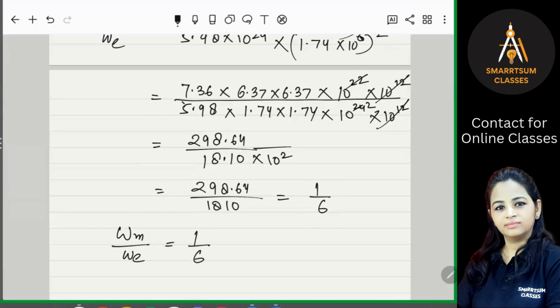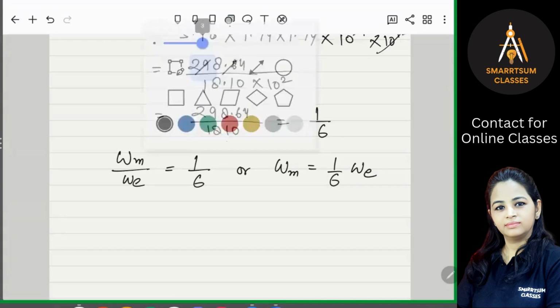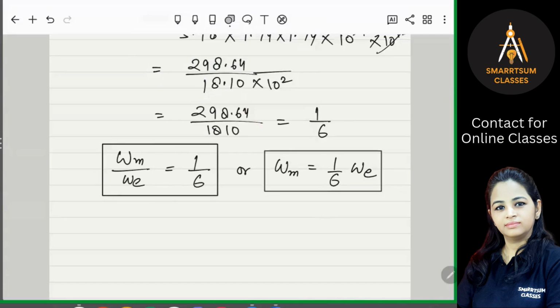Or in other words, what we can say, that Wm, sorry, weight of any object on moon is 1/6 of the weight of that object on earth. Okay. So it will become 1/6 of that. Right? So what is this ratio? 1 by 6. Means if somebody is weighing 36 kg on earth, then what will be the weight of that person on moon?